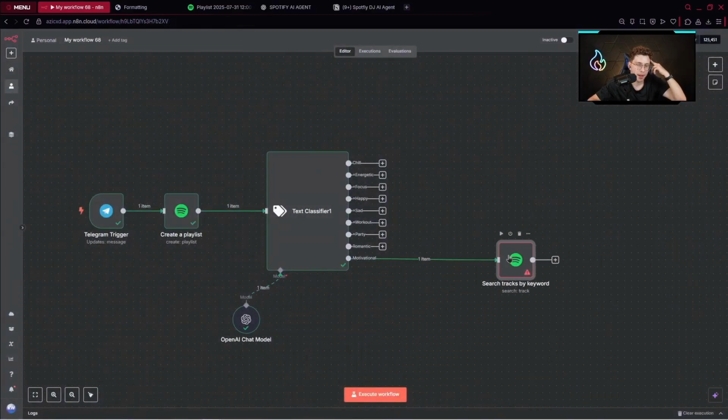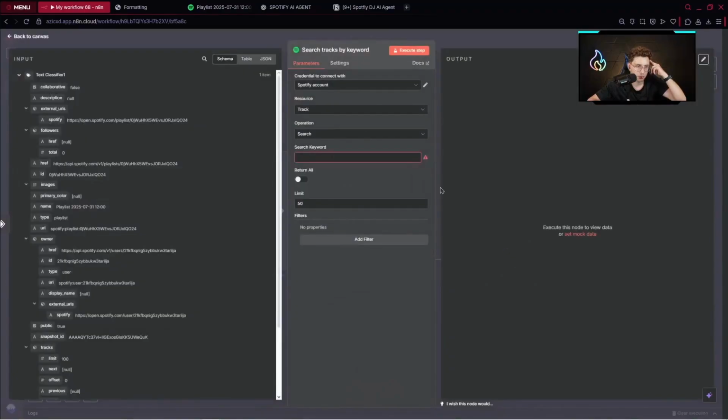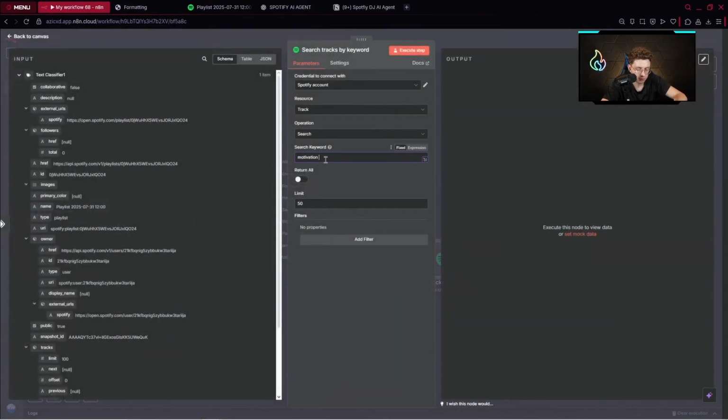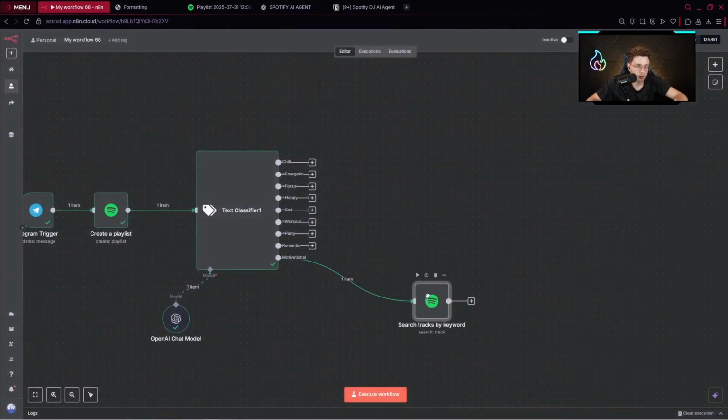And now the main point is I'm searching with static values, so with a static keyword. So let's say when it comes to the motivational path, I can type motivational vibes. So yeah, it works this way. There is no point for an agent to create search keywords for us. Actually, you can do this, but I think it's better to just provide it manually. Every time you can change it. So let's say you didn't like some songs or some playlist, you can change it instantly, and it doesn't take a lot of time. So I would like to search with each path for specific keywords.